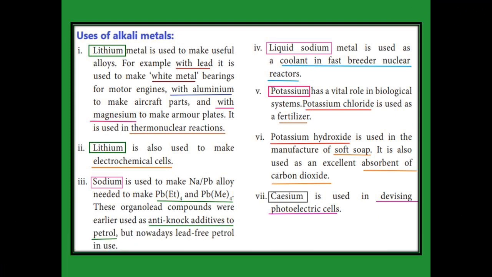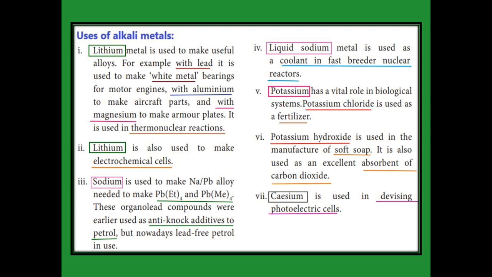Uses of alkali metals. Lithium plus lead is called white metal. It is used in the bearings for motor engines. And lithium plus aluminum is used to make aircraft parts. And lithium plus magnesium is used to make armor plate. Armor plate means, in a fan we have one plate, that is called armor plate. Then lithium plus magnesium is also used in thermonuclear reactions.